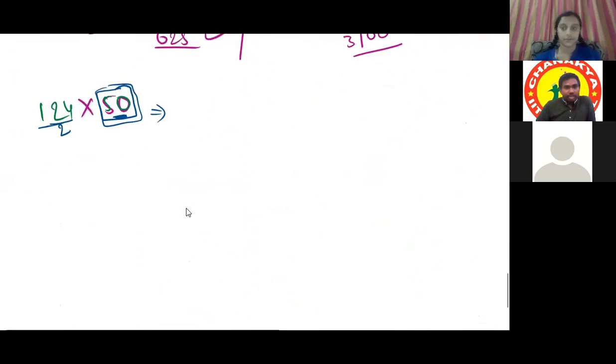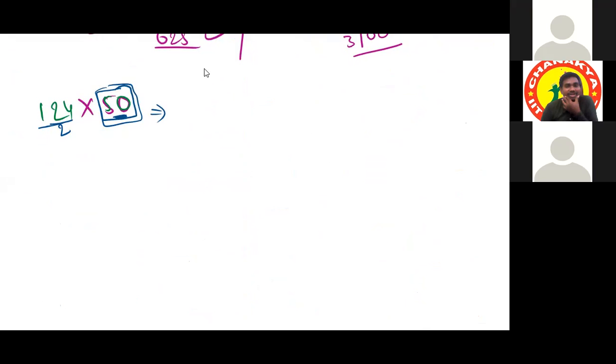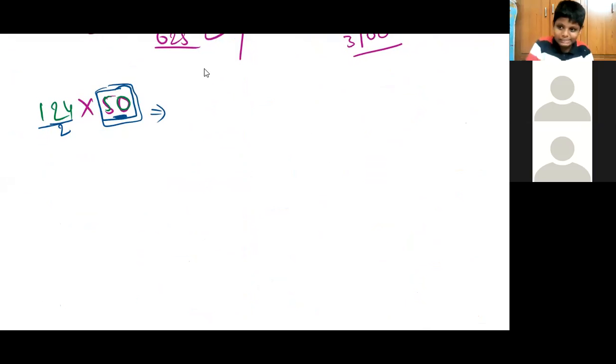Okay, sir. Now tell this point also. We'll complete this one also. Sir, to solve this question, 124 divided by 2 into 50? No, the divided by 2 is not our question. It is an extra part. Here our question is 124 into 50.